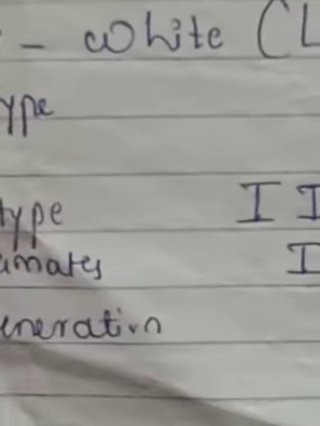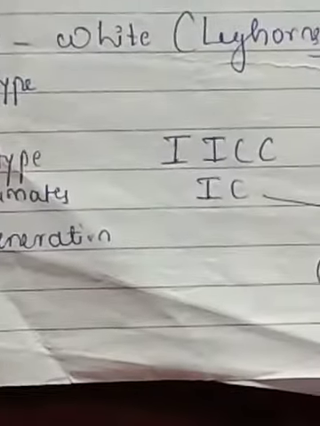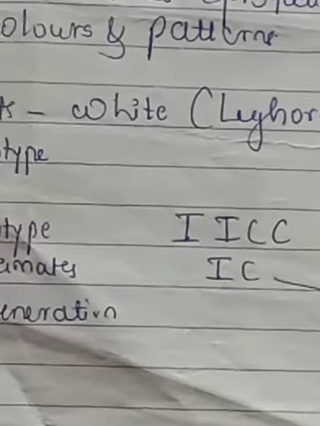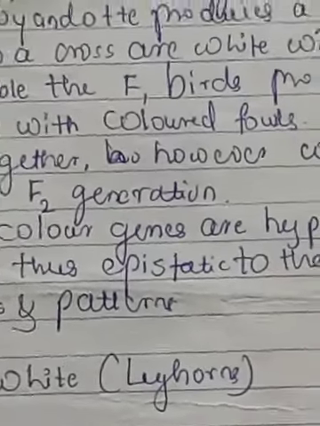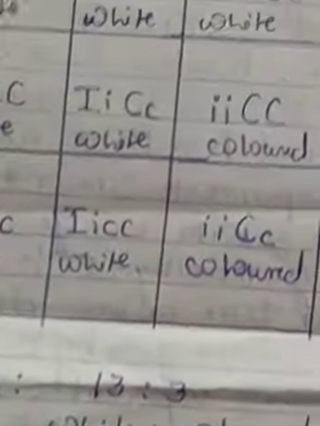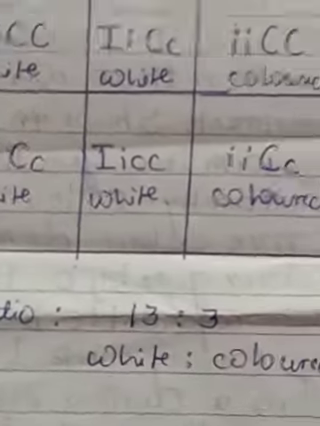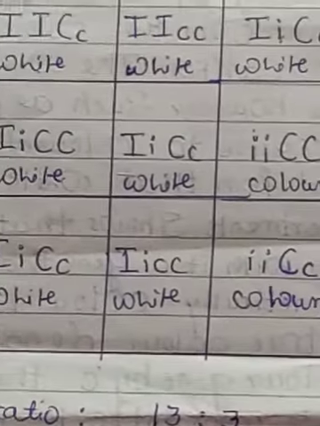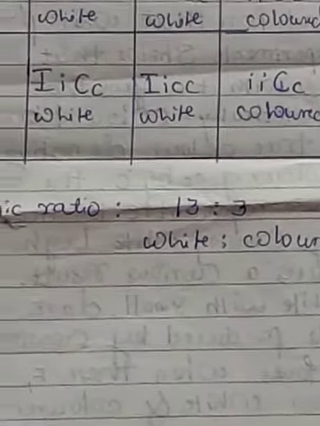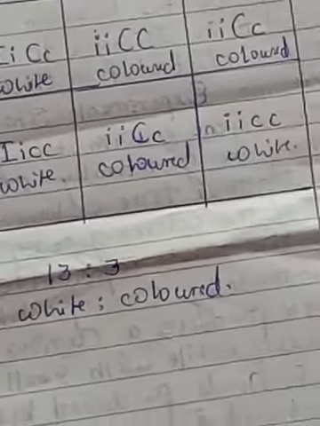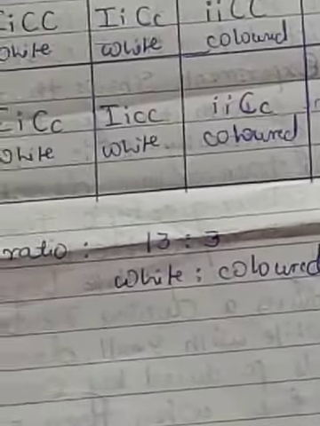Understood? Actually in the F1 generation, the I is for the genetically different, but phenotypically it appears different in the F1 generation. But in the F2 generation, white color will appear, because of the epistasis. In the F2 generation only it expresses its character, and the ratio will be 13:3. That is the white colored and the colored or any colored will occur here.